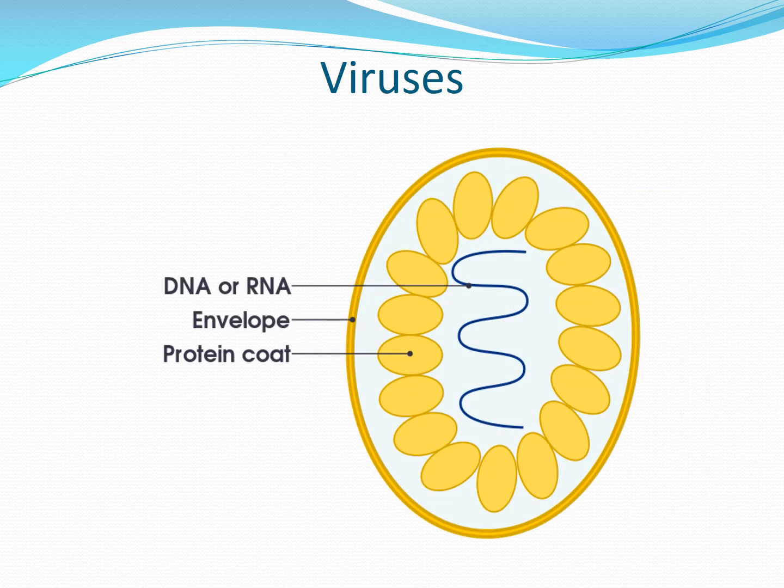Viruses are those organisms which have DNA or RNA as their genetic material, which means that DNA or RNA will be in the centralmost part, and this DNA is covered by a layer of protein coat. This protein coat is again surrounded by an envelope. This is the normal structure which we find in the maximum number of viruses.